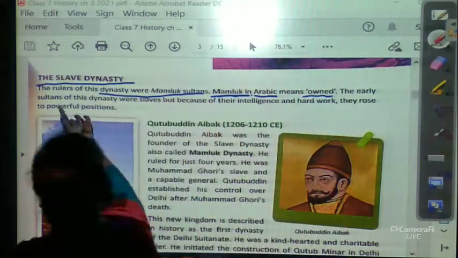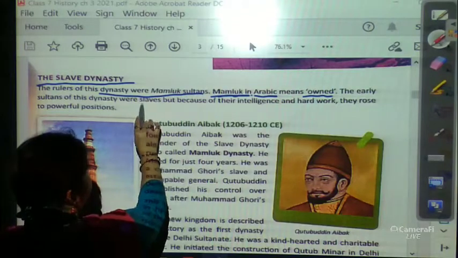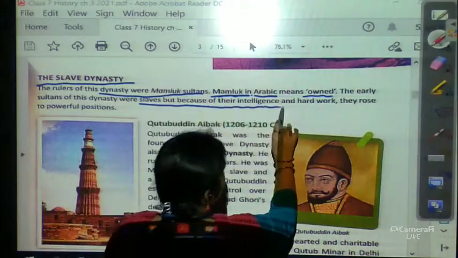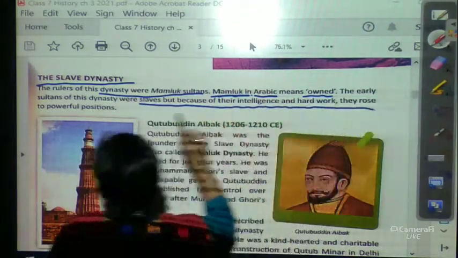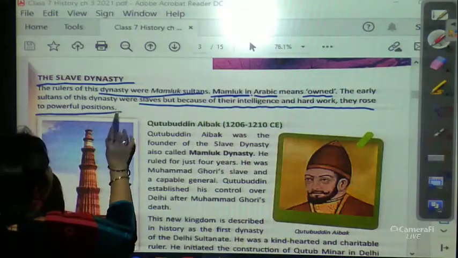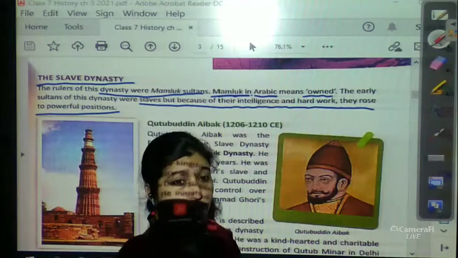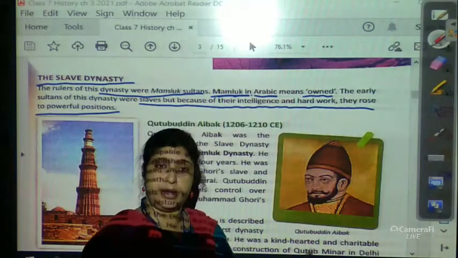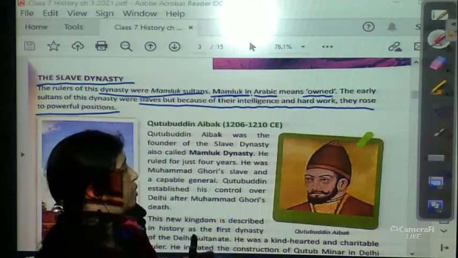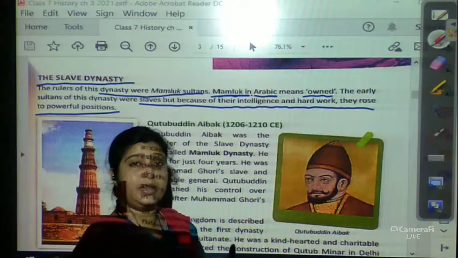The early sultans of the dynasty were slaves, but because of their intelligence and hard work, they rose to powerful positions. Slaves means workers who worked for another person.